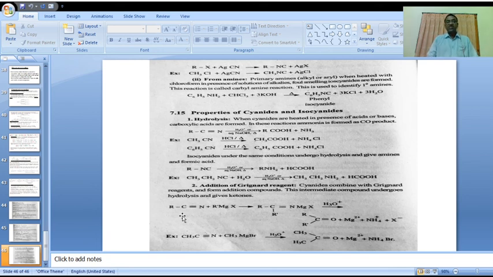That is called methyl isocyanate. This is about oxidation of isocyanides.